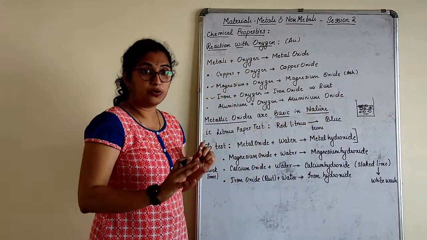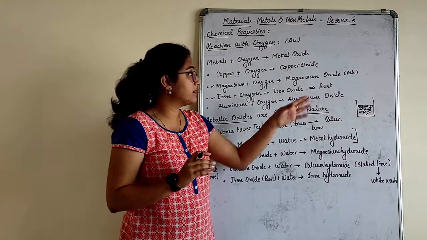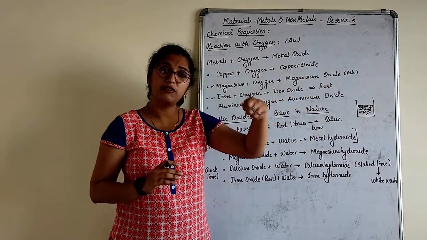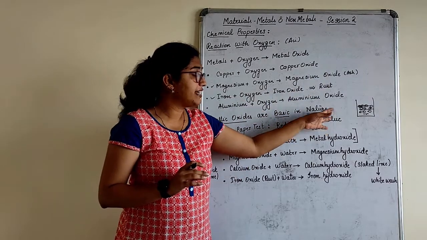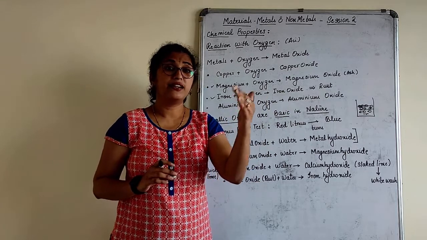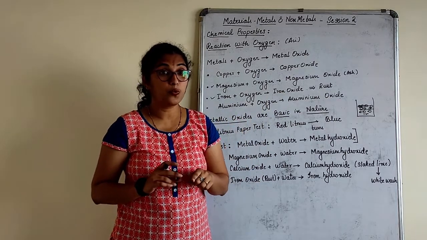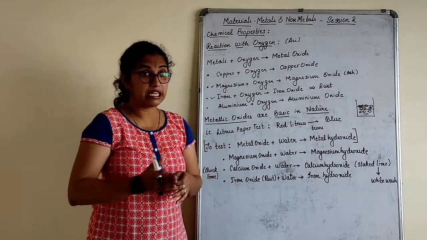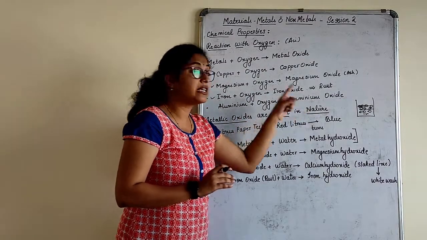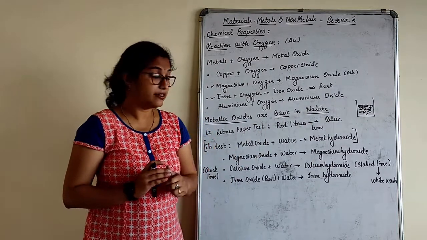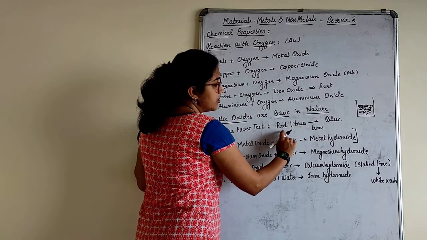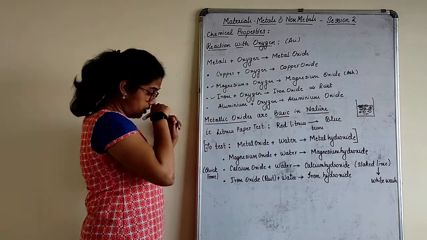Magnesium oxide is ash only. It is formed in the form of a powdered ash. When I mix it in water, and dip a red litmus paper in that, the red litmus will turn blue. That is why we can conclude that metallic oxides are basic in nature. Very clear? That's what I have written here: litmus paper test turns red litmus to blue.